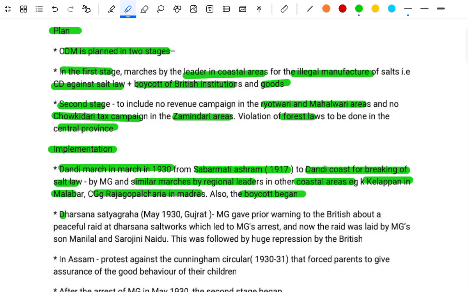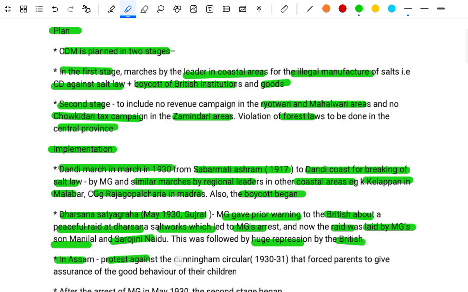Dharsana Satyagraha, May 1930, Gujarat. MG gave prior warning to the British about the peaceful raid on the Dharsana salt works, which led to MG being arrested, and now the raid was led by MG's son Manilal and Sarojini Naidu. This was followed by harsh repression by the British. And in Assam, the protest against the Cunningham Circular 1930 to 31, which forced the planters to give an undertaking of good behavior of their children.